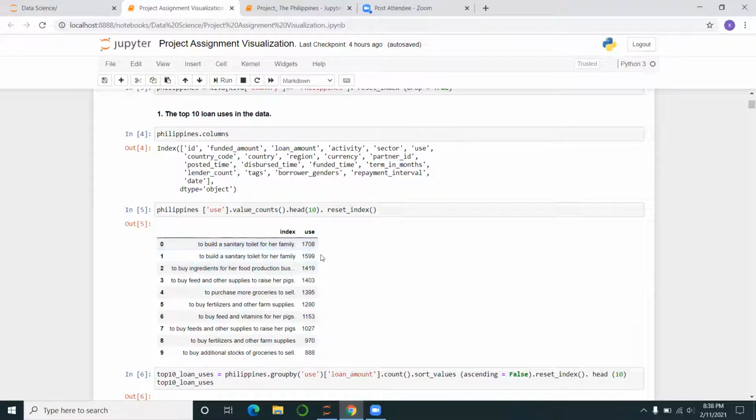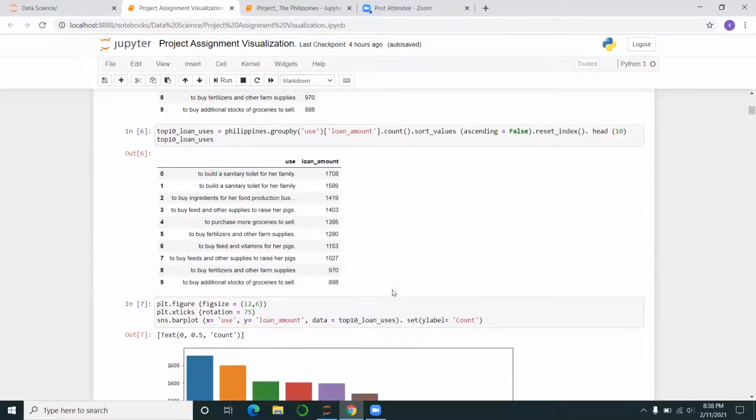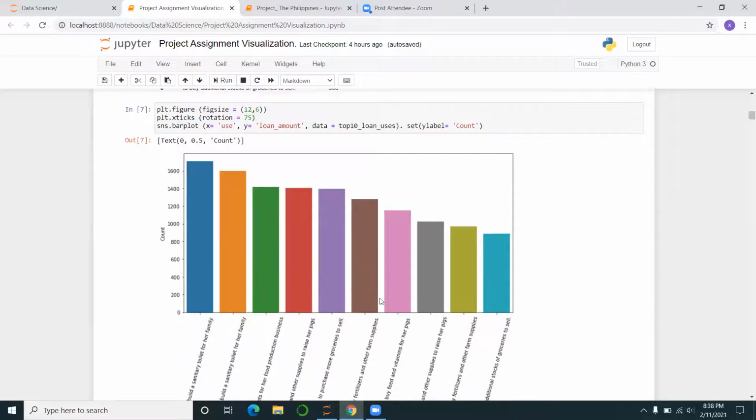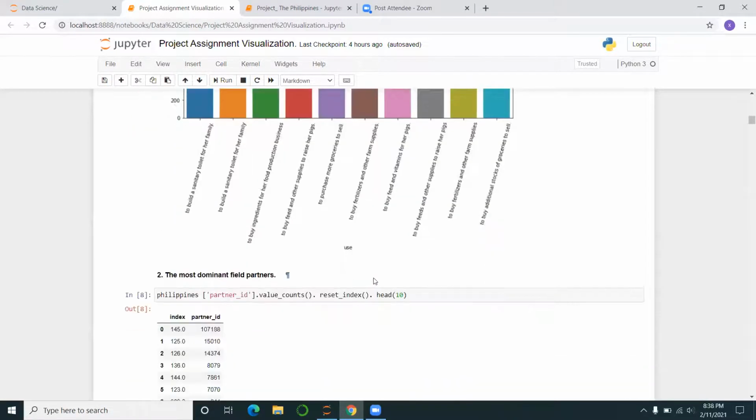So Ernest, maybe also you'll show me this later. And then these are all the reasons why. And then I did a Seaborn bar plot.